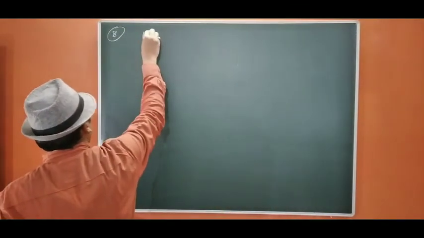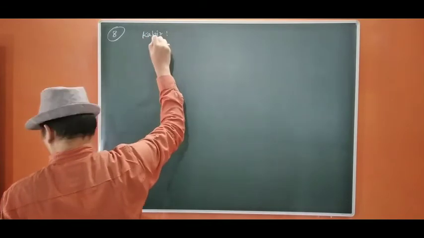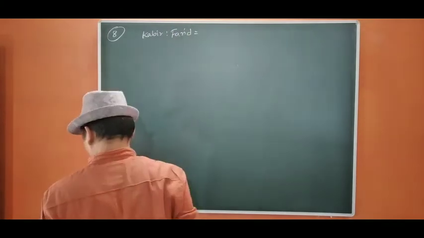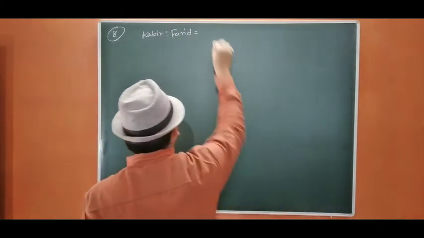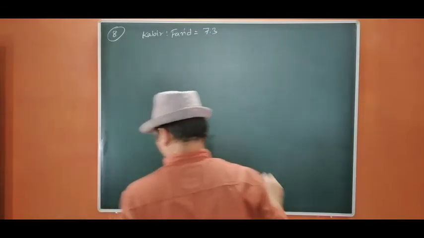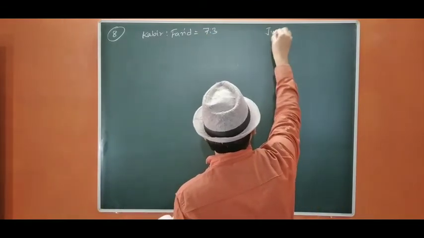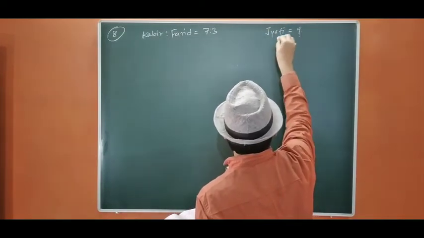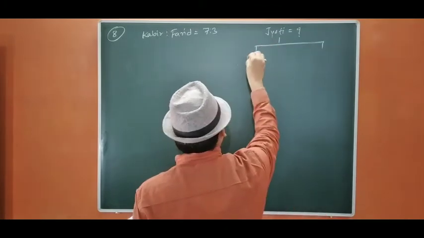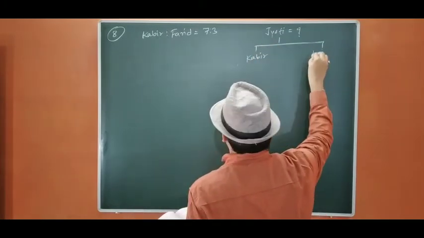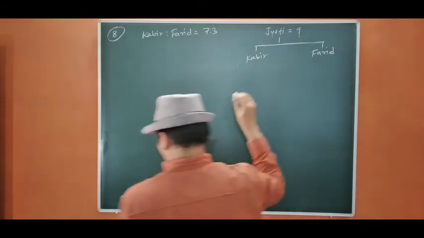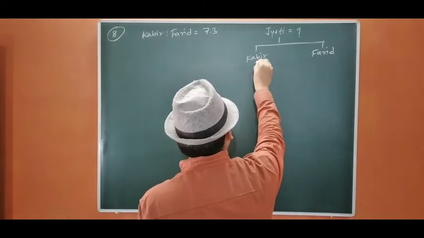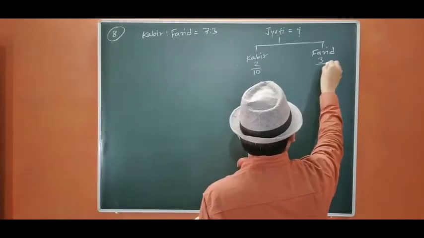This is 8. Kabir and Farid, the ratio is 7:3. Jyoti is admitted, but we don't know her share. Kabir, Farid. Okay, Kabir is going to surrender 2 by 10, and Farid 1 by 10.